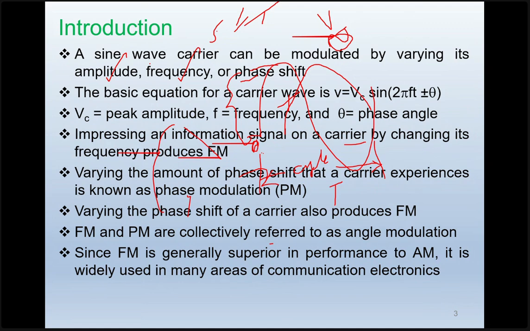So impressing information on the carrier by changing its frequency. Till now we changed the amplitude. Now we are going to change the frequency. So the modulation produced by changing the frequency is called frequency modulation. If you vary the amount of the phase, that is called phase modulation. Even varying the phase shift also causes frequency modulation.